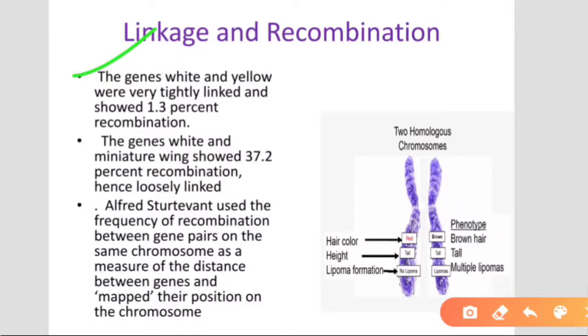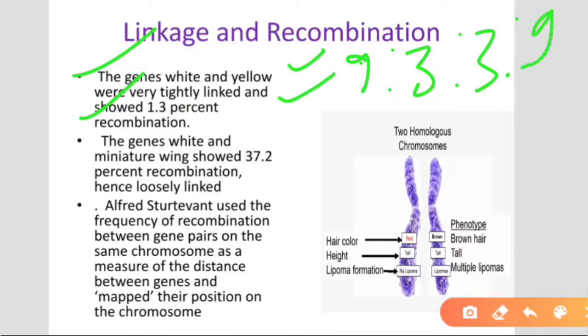The genes white and yellow were very tightly linked and showed 1.3% of recombination, only 1.3%. That's why the ratio 9:3:3:1 is not found in Morgan's experiment, right? The genes white and miniature wings showed 37.2% recombination, hence loosely linked. In this case, genes are loosely linked.